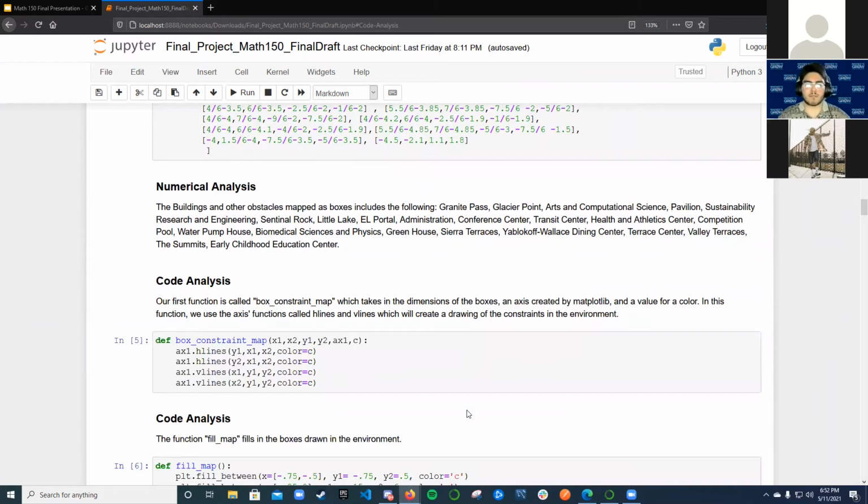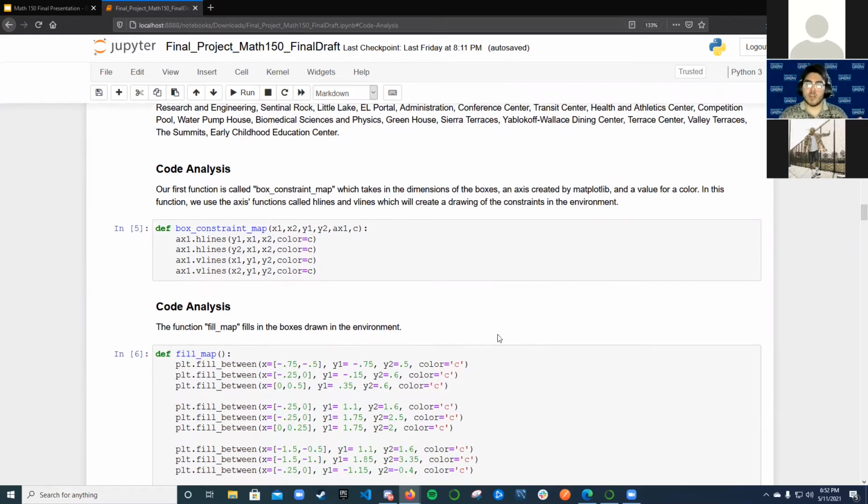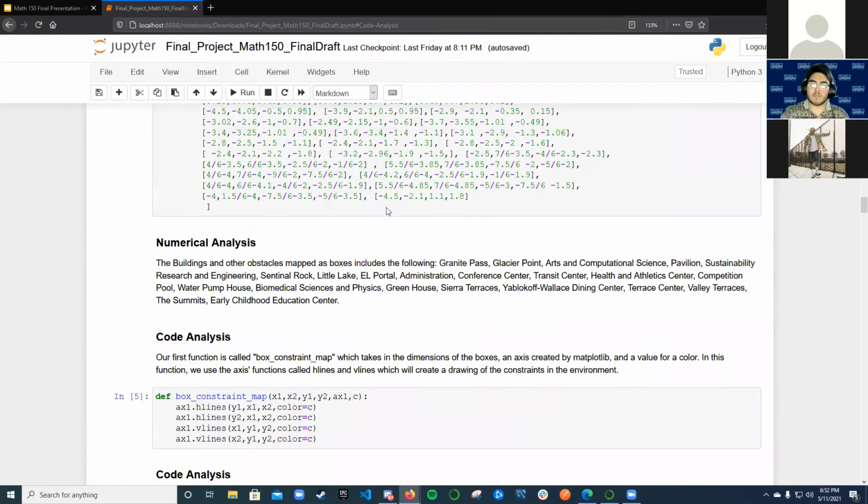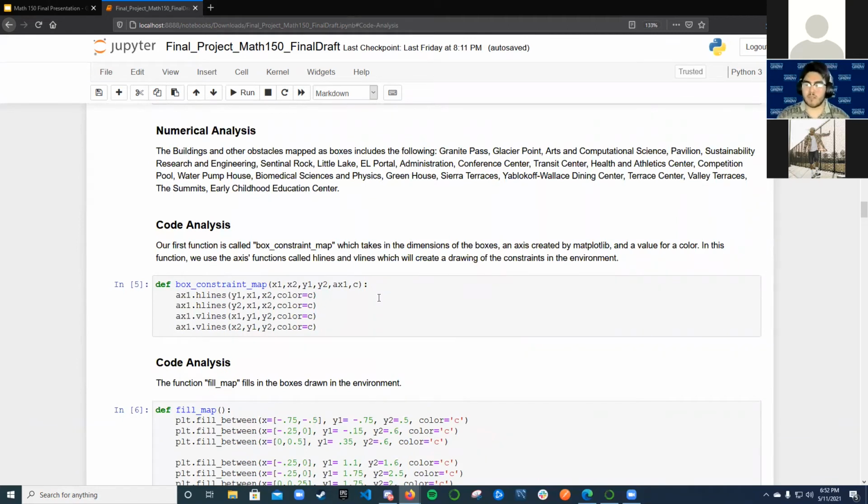Each box represents a building or a body of water that impedes raccoon movement. Here we have our first function, which basically maps the boxes in our environment.